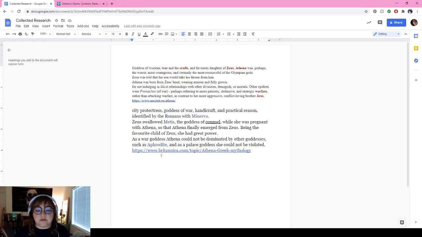So that's how I would collect research. Always make sure to include the link. Do not forget the link because you will need to cite it or else you will be plagiarizing. Okay? So that's a simple, quick way to talk about how I collect research and where I put that information. You need to make sure that you are regurgitating these words into your own thoughts, into your own knowledge, and putting them on your research paper. Okay? So go ahead, get researching, collect as much information as you can about your god or goddess, and get that written down.